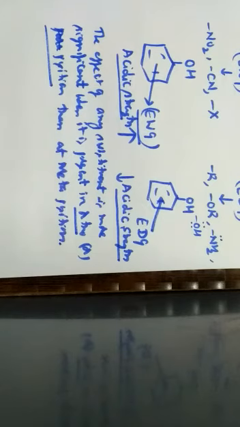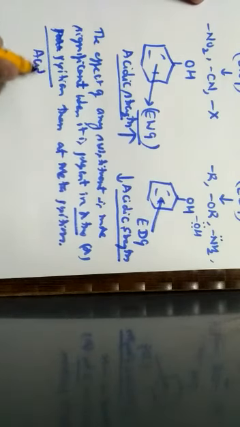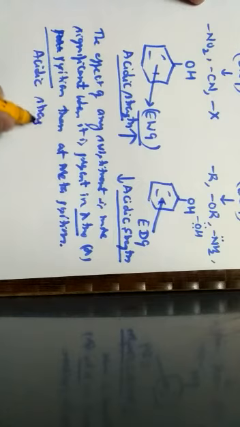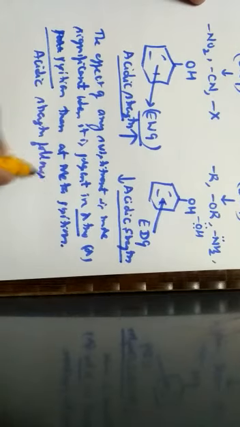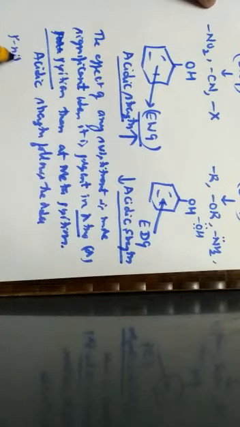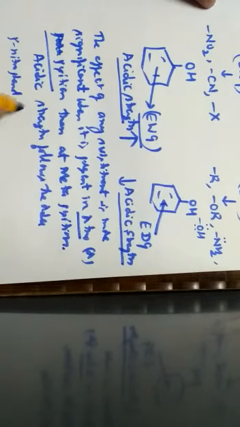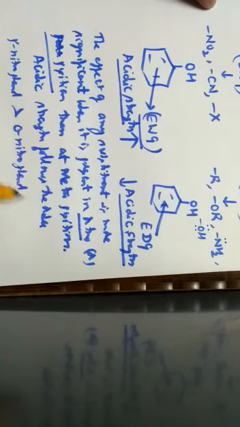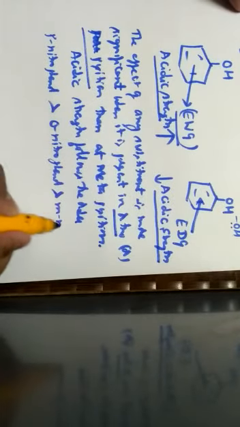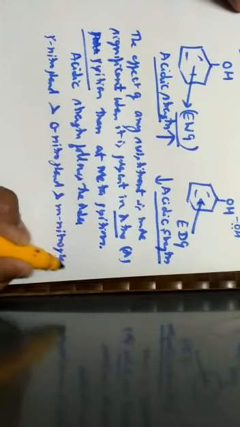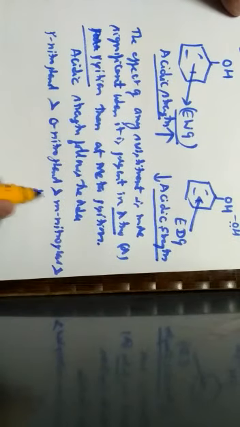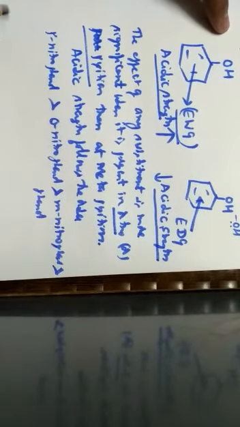So in such cases, the acidic strength follows the order. Para-nitrophenol is more acidic than orthonitrophenol, and this orthonitrophenol is more acidic than metanitrophenol, and this metanitrophenol is more acidic than phenol. And this is the first sequence.